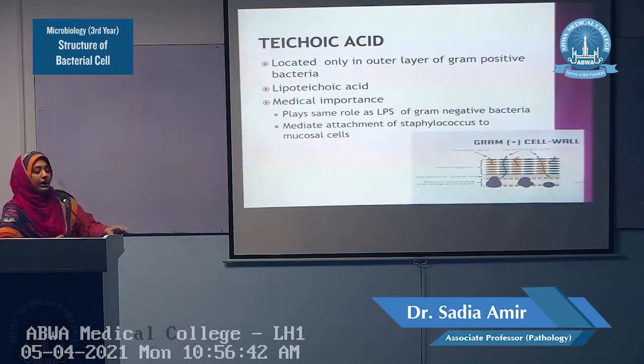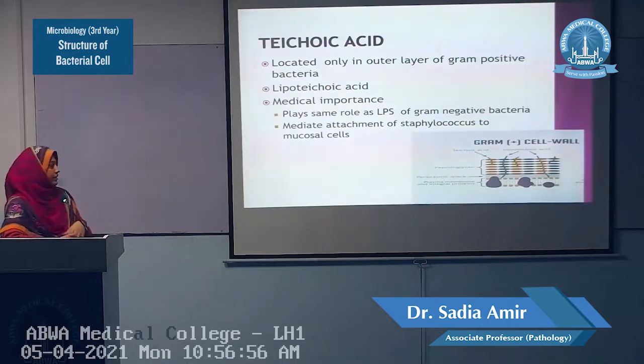Here there is one term which is called the lipoteichoic acids. The teichoic acids are the polymers of glycerol phosphate and ribitol phosphate. Especially those teichoic acids which are the polymers of glycerol phosphate penetrate the peptidoglycan layer like this.